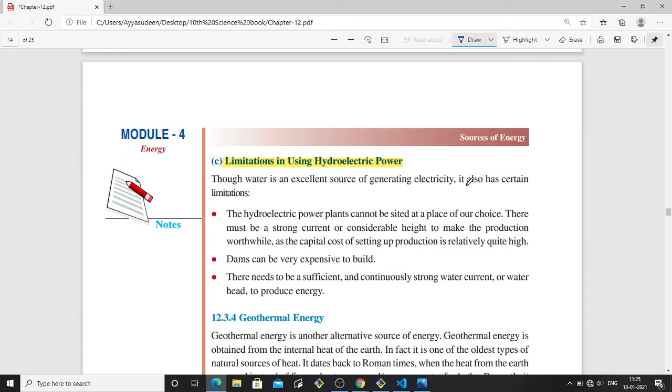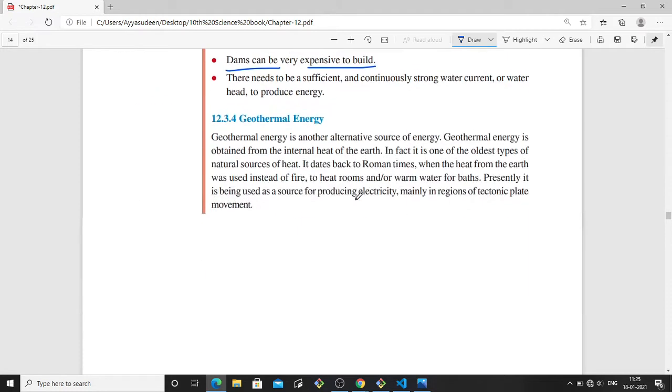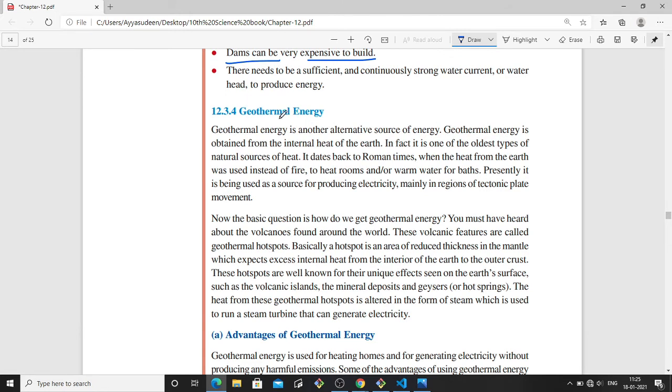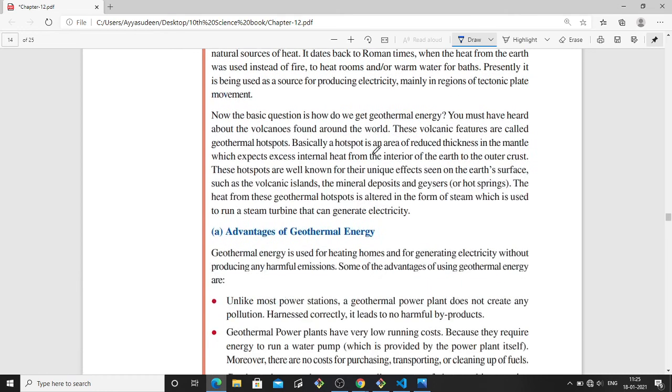And there are some limitations. That is, hydroelectric power you cannot set up anywhere. It has to be set up at specific places where water is available. And building dams is very expensive. Like that, there are some limitations. You can read about this here. And the next one is geothermal energy. Geothermal energy, inshallah, we will see in the next class.